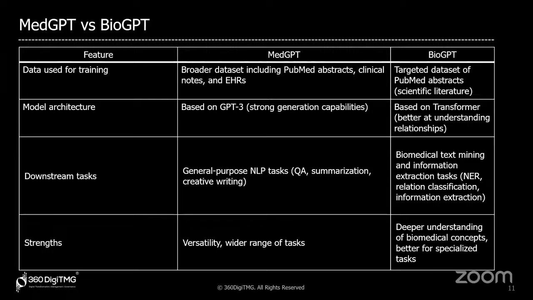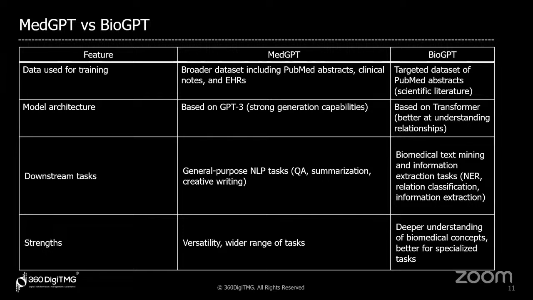So when it comes to features, the data that is used for training, MedGPT uses a broader data set, and it also includes the PubMed abstracts and the clinical notes. Whereas coming to BioGPT, it targets the data set of PubMed abstracts, which is scientific literature. So BioGPT is more theoretical in nature. Coming to the model architecture, MedGPT is based on GPT-3, whereas BioGPT is based on a transformer. So it is better at understanding the relationships.